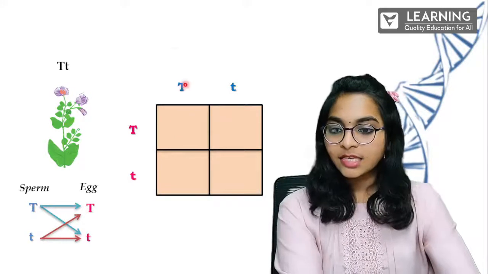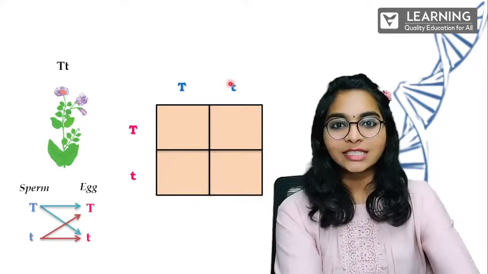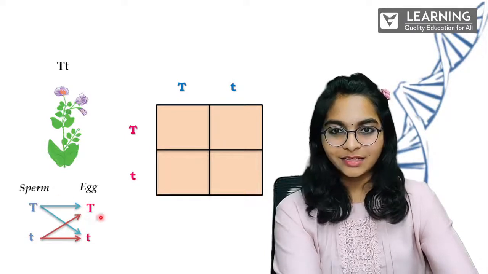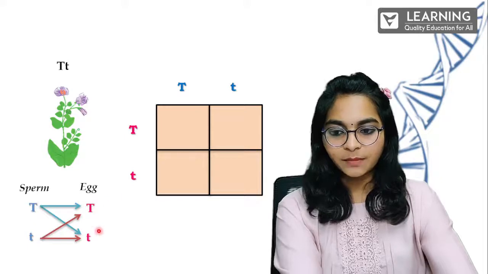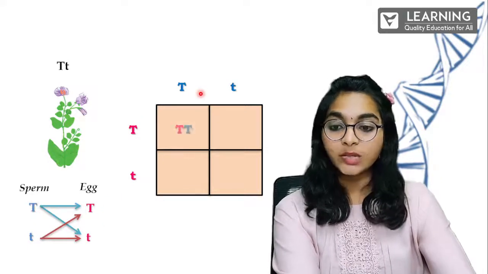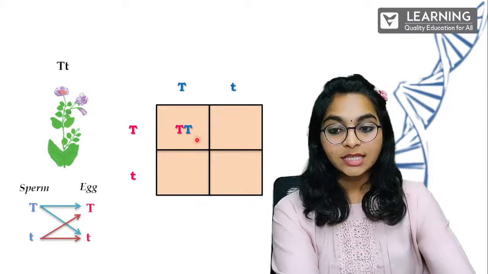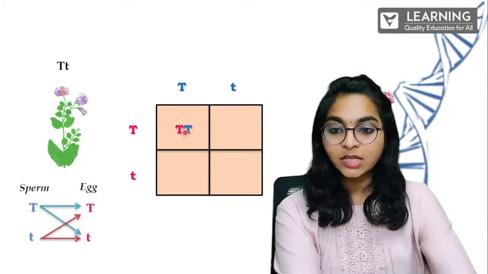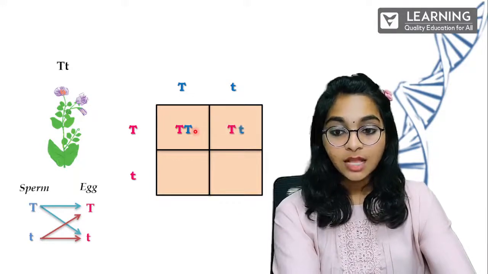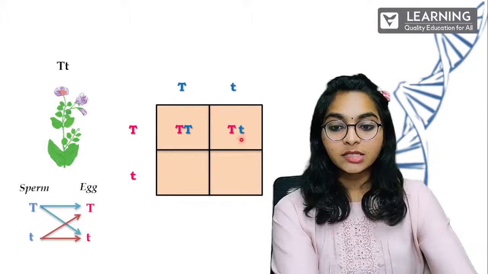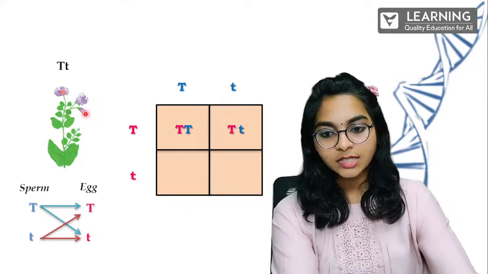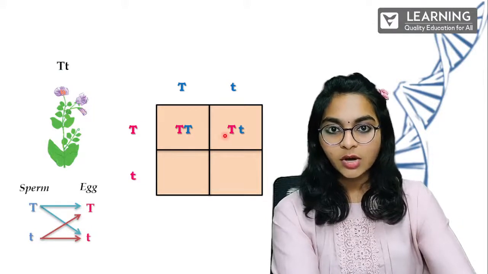That will be easy. See, I just made this blue to denote it is male, so I've written blue here also. Pink, that's my favorite color, so I've put pink for female. Now when this T and this T cross, what will happen? You will get TT, which means this was a tall plant because all the dominant trait is present in that particular plant. Here, capital T and small t, no use, it's going to be just like this only. This plant was also tall in the F1 generation, so here also it is going to be tall only.